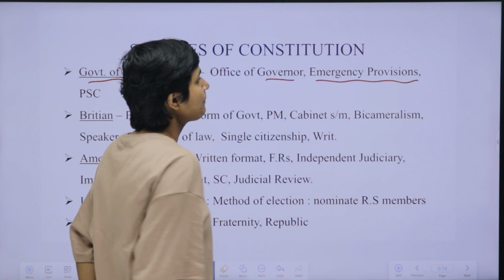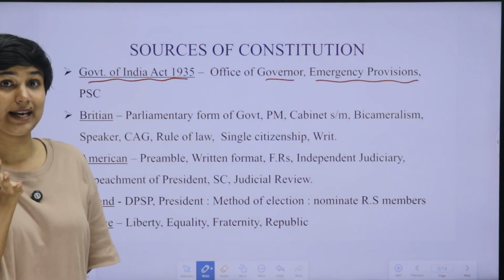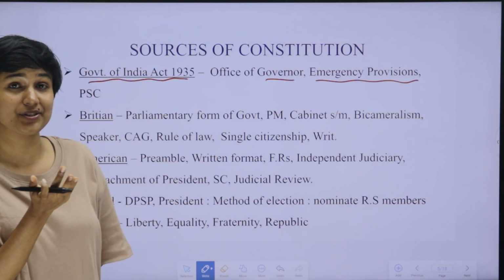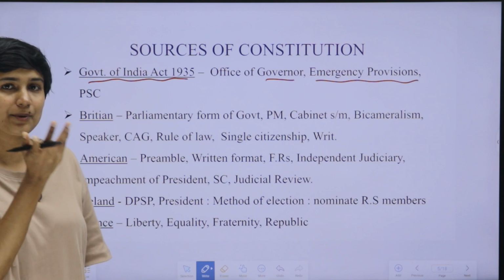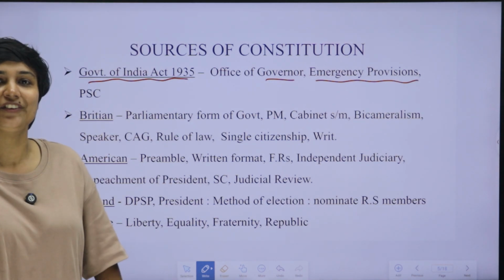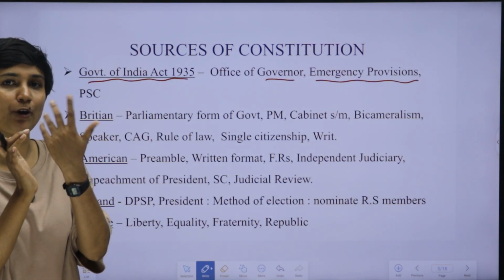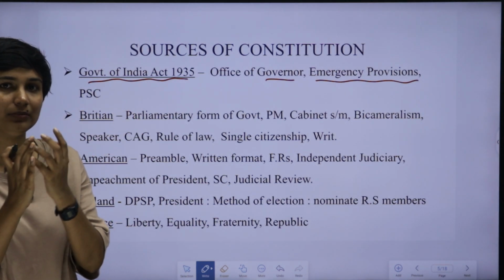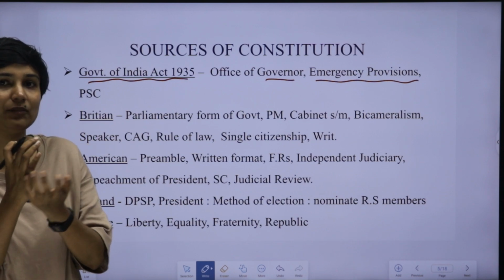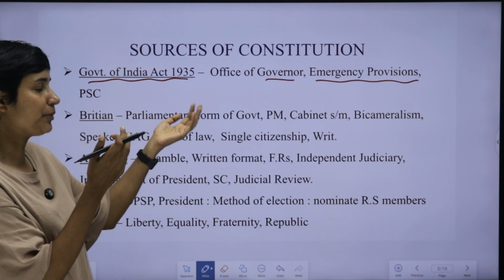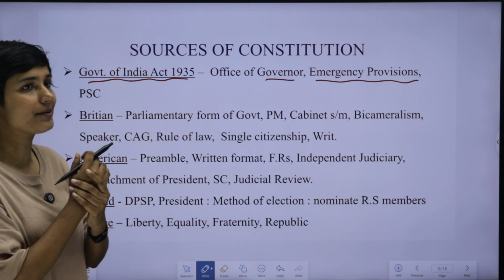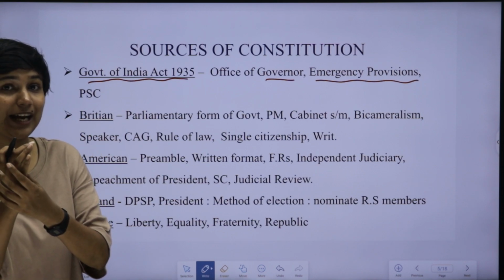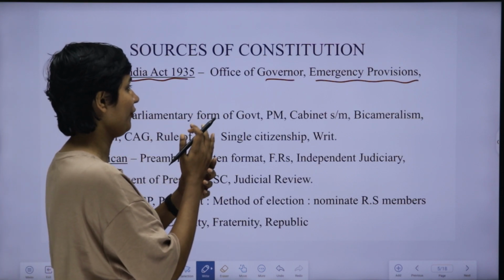Emergency provisions means there are 3 kinds of emergencies mentioned in our constitution: national emergency, state emergency and financial emergency. When there is an emergency, federalism will be cancelled and our state will become unitary. These emergency provisions are taken from the Government of India Act 1935.